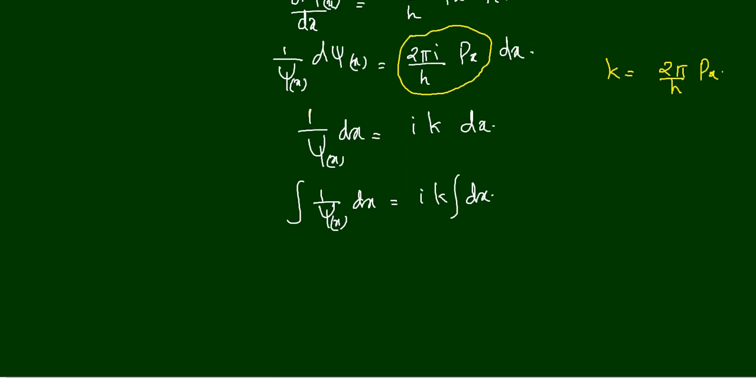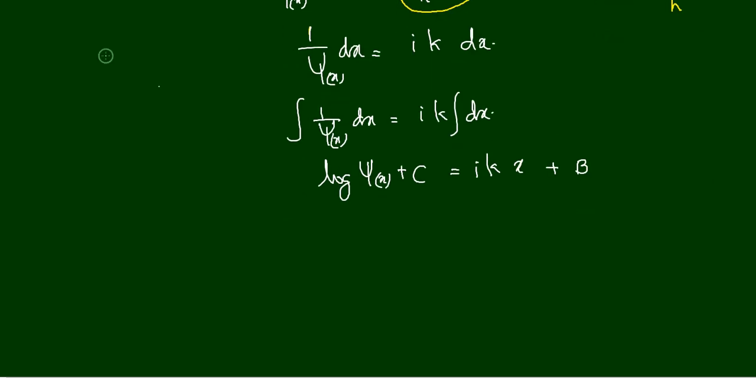So I can write it like this: integral 1 by psi x d psi x is equal to log psi x plus a constant of integration. Let me put it as c, and that is equal to ik times integral dx. What is integral dx? That is equal to x plus a constant of integration b. It is better to give after c, d, so let me give it as d so that you won't be confused. So that is log psi x plus c is equal to ikx plus d.